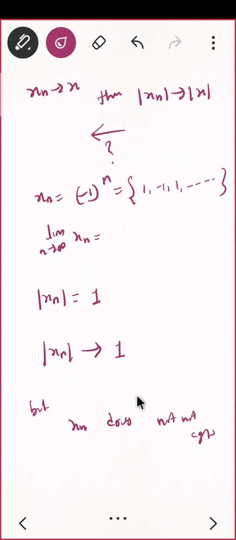So that is the counter example I gave you. |xn| is converging to |x|, but xn does not converge to x. So that's why the converse is not true. This is only true when your x is 0, when the limit x is 0.